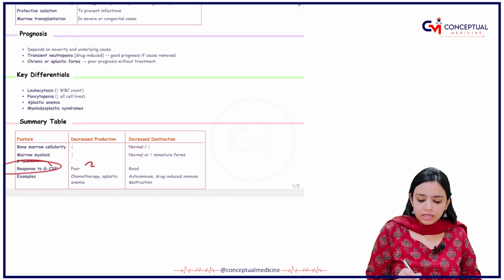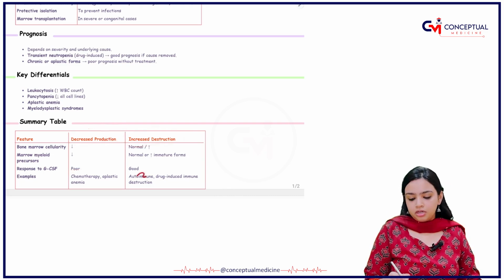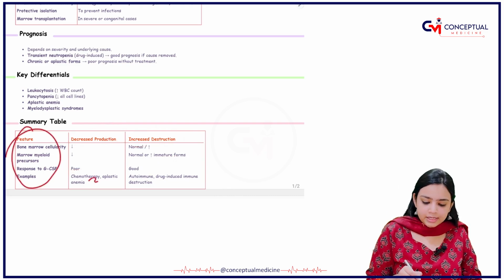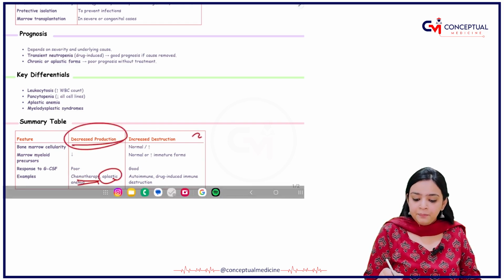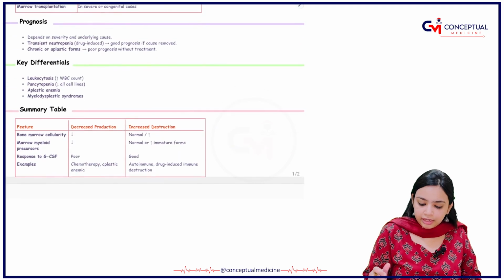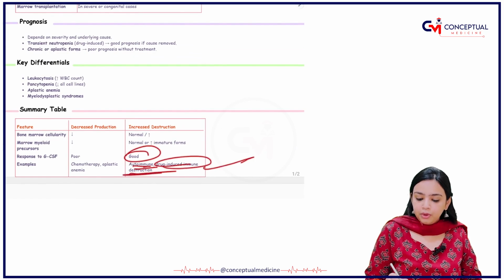Response to GCSF: in decreased production it is poor and in increased destruction it is good. What are the examples? Examples of decreased production are chemotherapy and aplastic anemia, and the examples of increased destruction are autoimmune and drug-induced immune destruction.